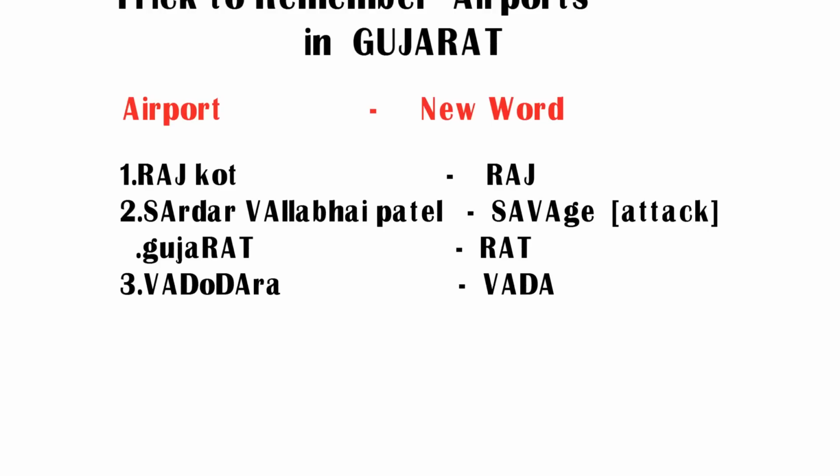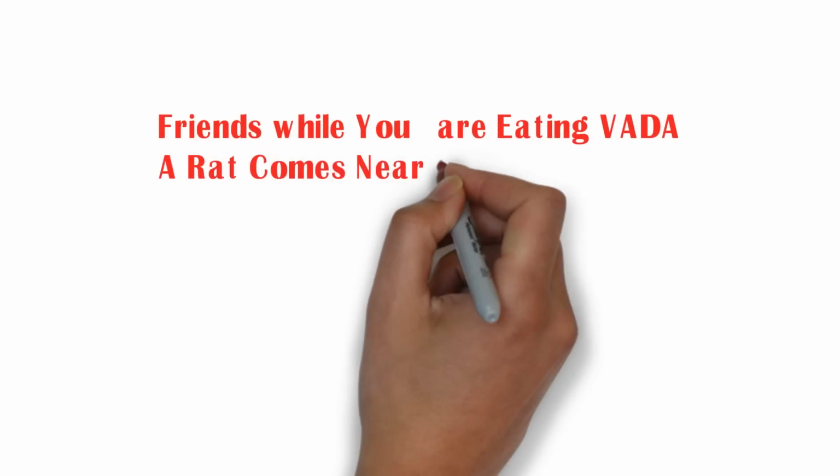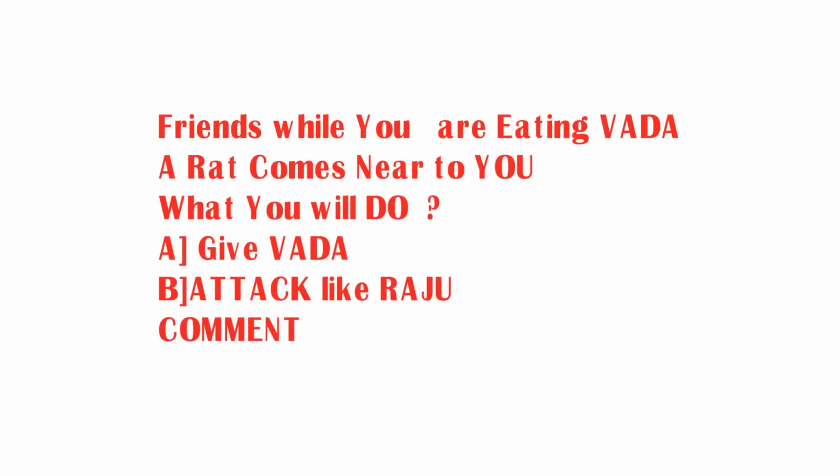Friends, let us assume while you are eating a vada, a rat comes near to you. What will you do? Will you give your vada to it or will you attack like Raju? Comment your answer. Friends, if you are not interested in commenting, at least assume this situation because it may help in remembering this trick easily and lifelong.